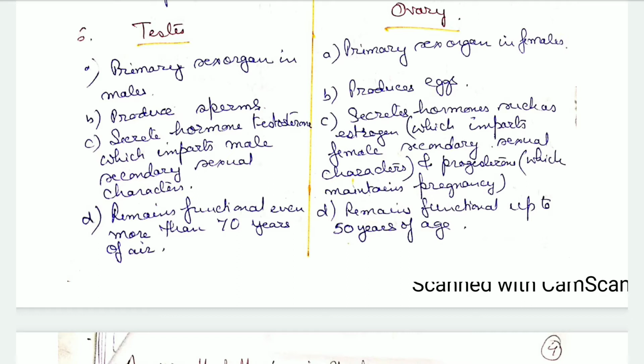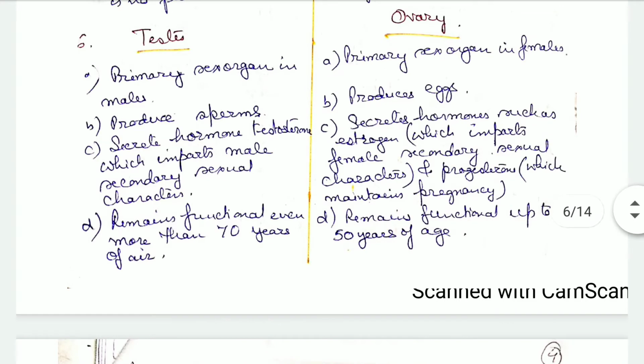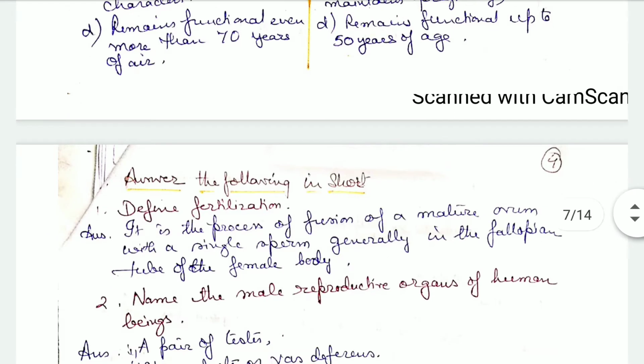Two hormones are released by the ovary, that is estrogen and progesterone. Estrogen gives the female secondary sexual characters, and progesterone is released during pregnancy, which helps to maintain the pregnancy. Then the fourth point: the testis remains functional even beyond 70 years of age, and the ovary remains functional up to 50 years of age.